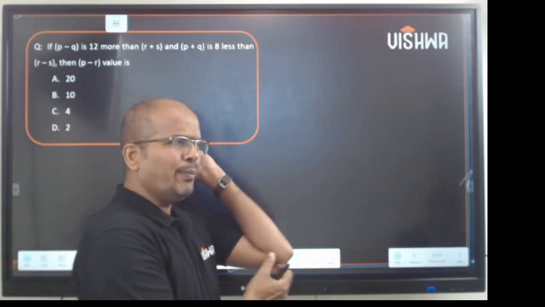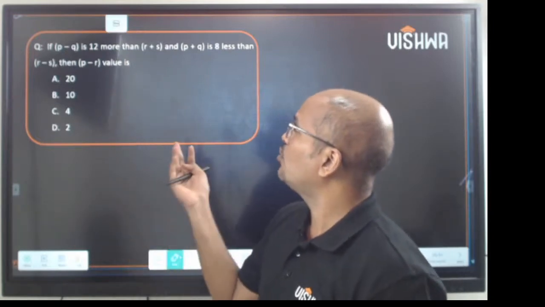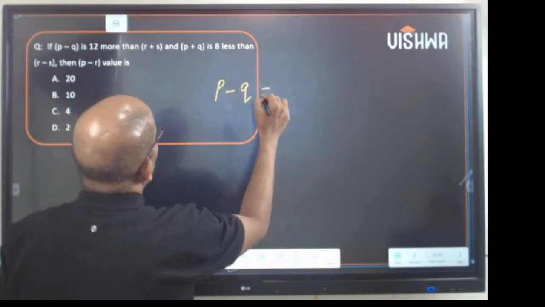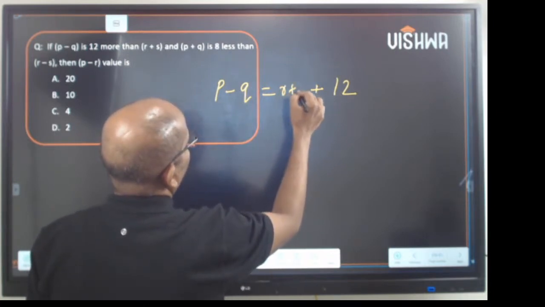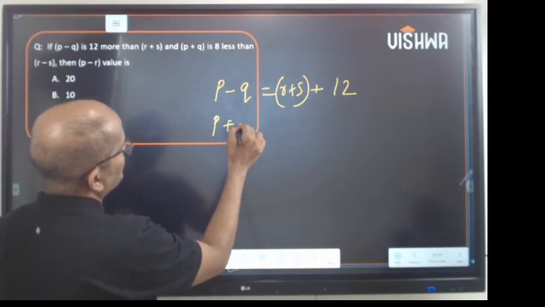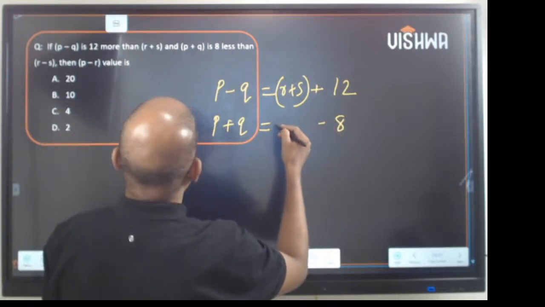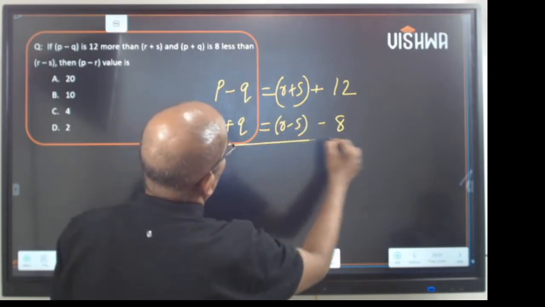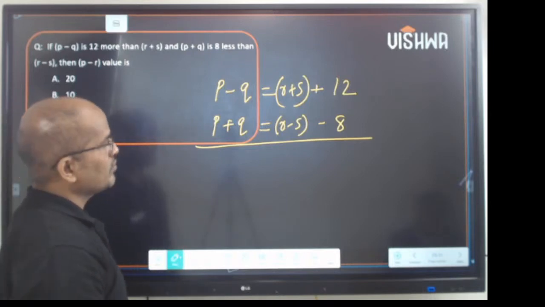Now, this is one simple question of equations. If p minus q is 12 more than r plus s, and p plus q is 8 less than r minus s, then the value of p minus r is how much?